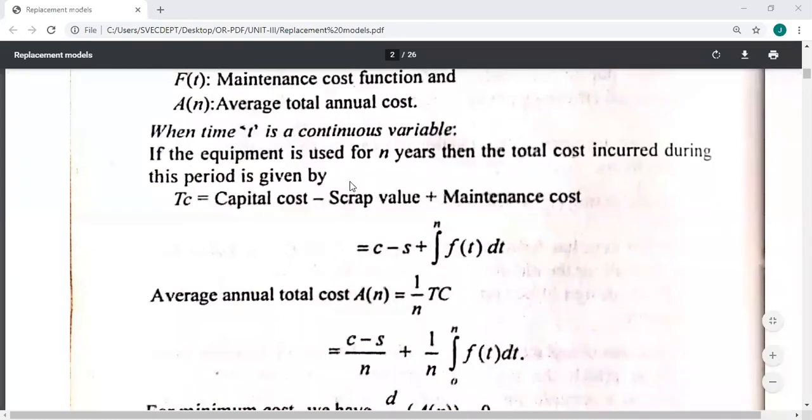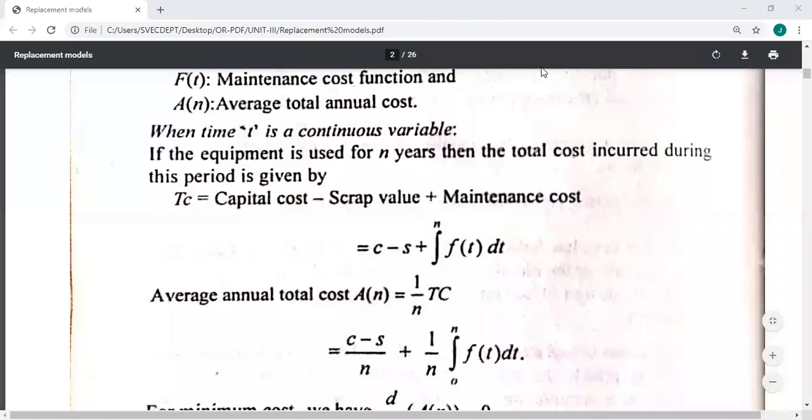Plus, since time is a continuous variable, we take the integral of f(t) dt from 0 to n, where f(t) is the maintenance cost over the period. This entire term represents the maintenance cost, S represents scrap value, and C represents capital cost.